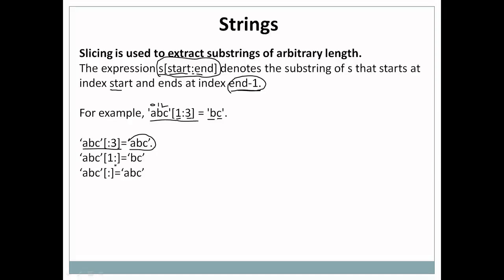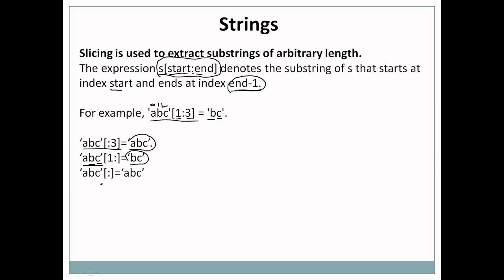Same way, we can specify it where start is declared but end is not declared. In such cases, end is considered as the length of the string. So 1 colon, and the end is not specified. What is the length of our string here? This string has a length of 3. So end is considered as 3 here. Starting at first means at the first position we have the character B, and 3 minus 1 is 2, and at 2 we have C. So that will become B, C.